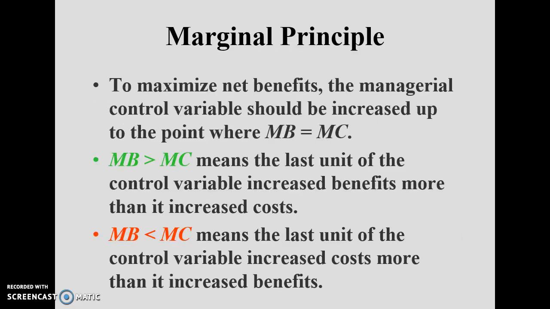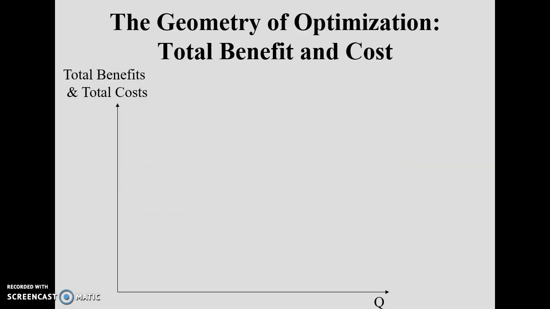Now the marginal principle is that in order to maximize the net benefits, meaning your profit, the control variable must be increased up to the point where marginal benefit is equal to marginal cost, where your marginal revenue is equal to your marginal cost. If marginal revenue is greater than marginal cost, it means that the last unit of the control variable increased profit more than it increased cost, so you should increase the production. If the marginal revenue is less than the marginal cost, it means that the last unit we sold brought us less money as compared to the cost incurred, then we should reduce our level of production.